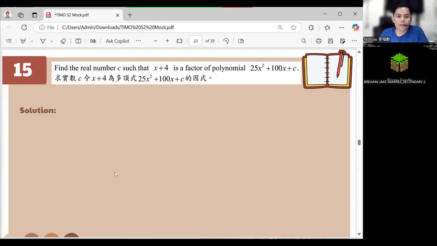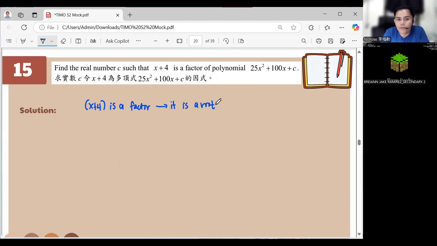Okay, so it says in here, find the real number c such that, very easy. When you say that x plus 4 is a factor, it means it is a root. Okay? Very important to remember. When you say that it is a factor, meaning it is also a root. So meaning, since it is a root, x plus 4 is equal to 0 and our x is equal to